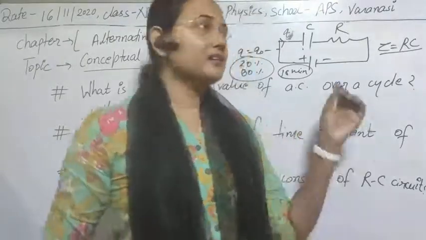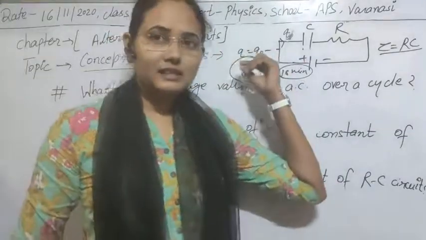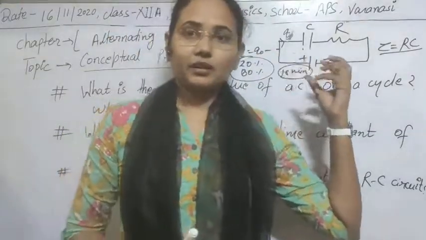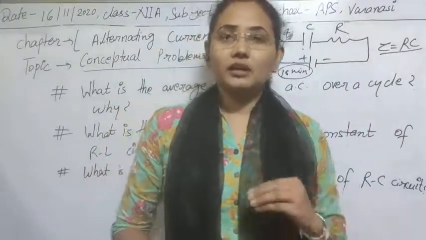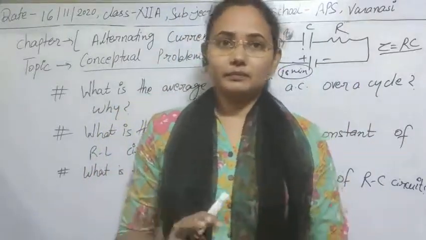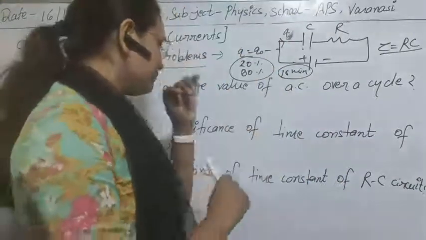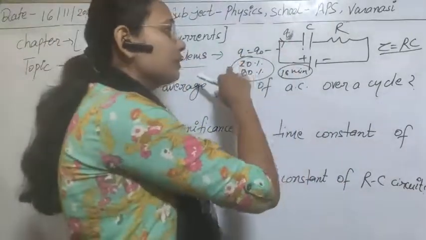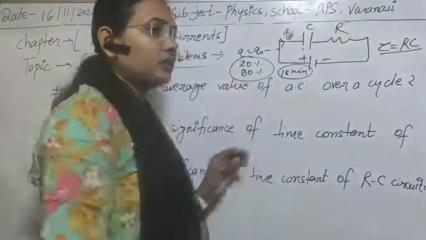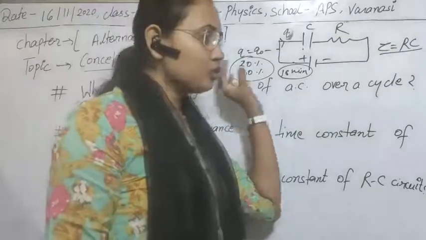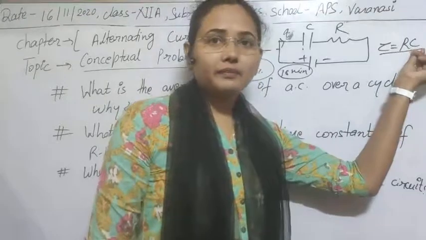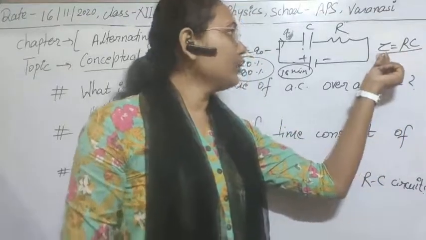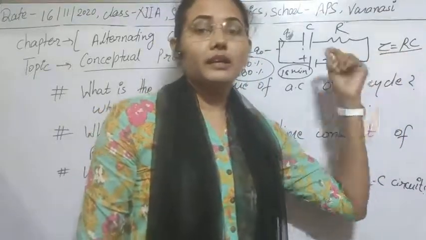The battery takes a long time for charging, but it discharges very rapidly. We don't like this type of situation. So to prevent it, we select R and C in such a manner that the value of this time constant will be greater here.